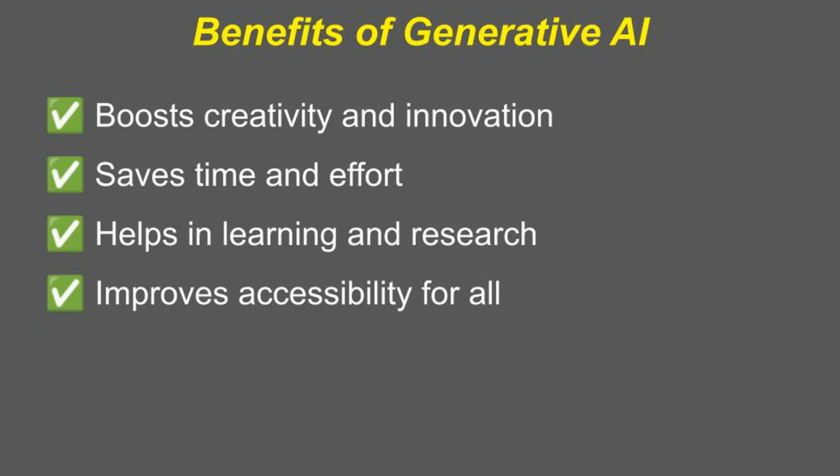Generative AI can do amazing things. It helps artists, students, and professionals work faster and more creatively. Teachers can generate worksheets, designers can make prototypes, even scientists can model new discoveries. It also helps people with disabilities by generating captions or reading text aloud. So AI is not just powerful, it's inclusive.